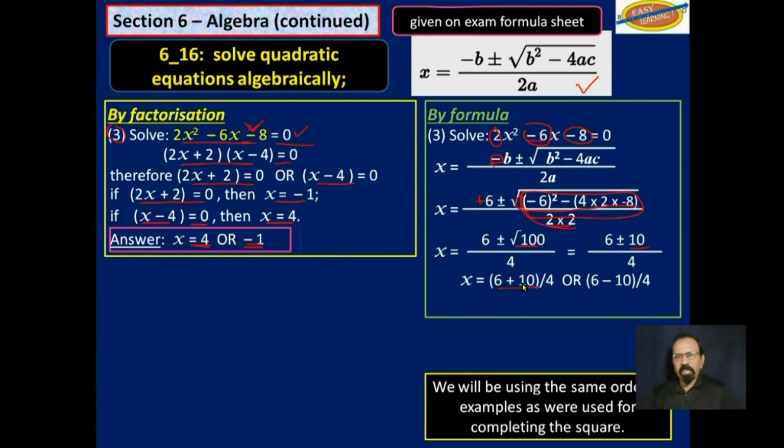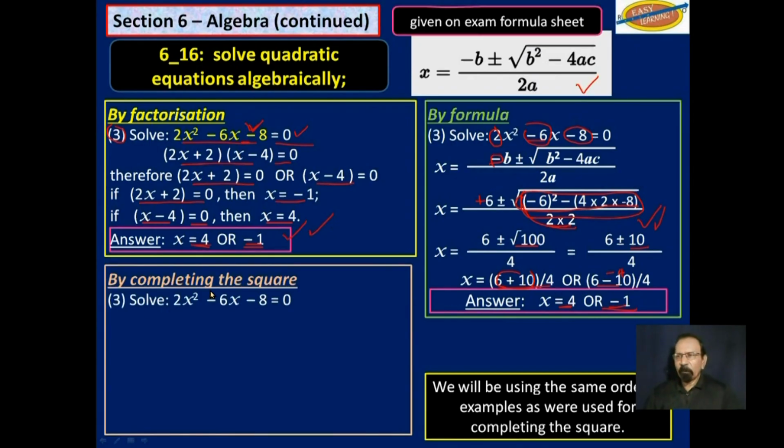So we get 6 plus 10 over 4, which will give us 16 divided by 4, which is 4, or 6 minus 10 divided by 4, which would give us negative 4 divided by 4, which would give us negative 1. So again, we get the same answer as over here, by factorization, and over here by the use of formula. Now let's deal with completing the square. We have seen this before. Complete that square.